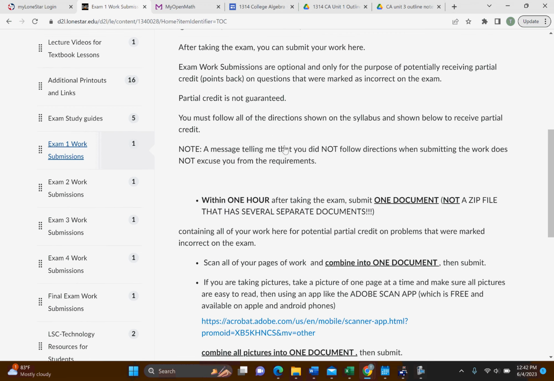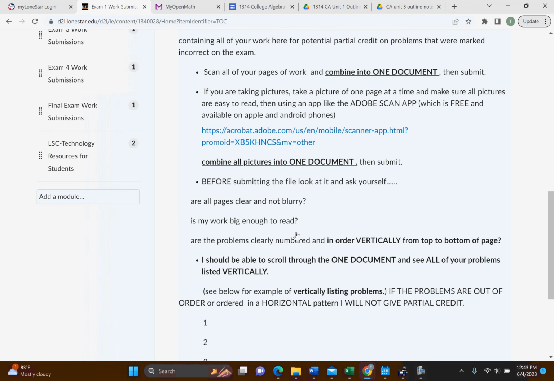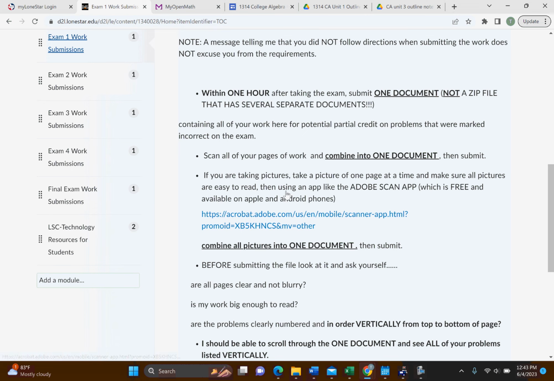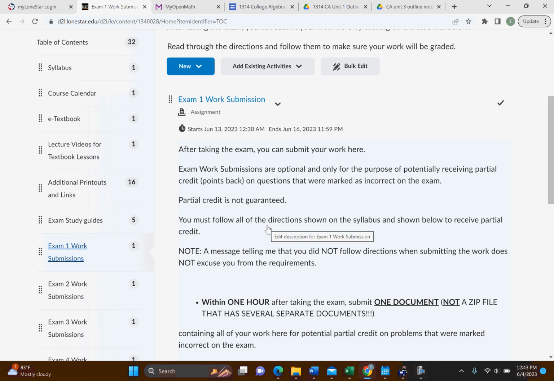And just make sure you read through this. I know it's kind of long, but make sure you read through it and make sure you submit it properly. I don't want to get 4 or 5 different attachments. I want it as a single attachment. And there's some information about different apps you can use to submit it if you don't have a scanner. You can use your phone. So anyways, just read through that. I would take advantage of that if I were you. As far as partial credit goes, sometimes students get 2 or 3 points back, but sometimes students get 7, 8, 9 points back. So it can make a big difference in the end.